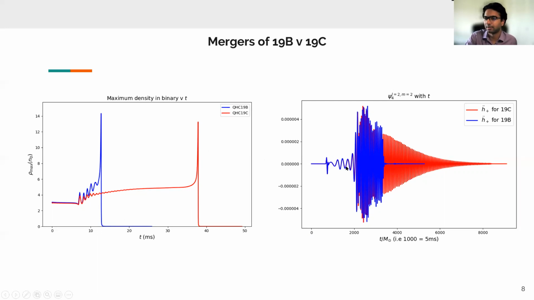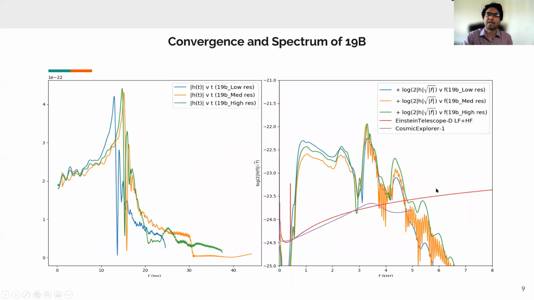Same can be seen in our gravitational wave signature. The pre-merger gravitational wave signal is identical for both the cases, whereas for post-merger, there are stark differences.